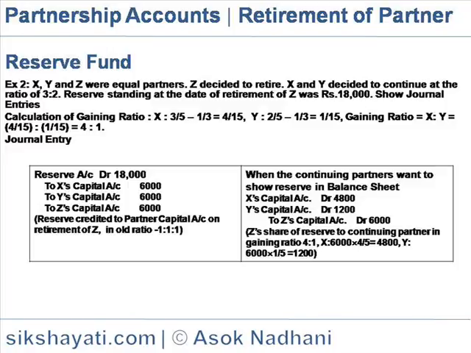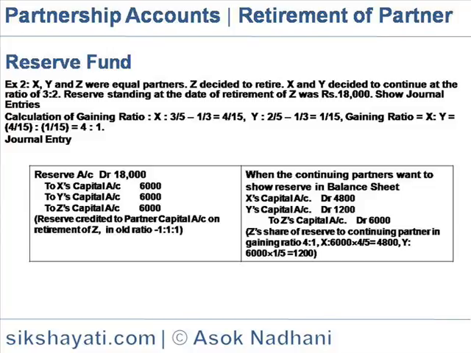Example 2. X, Y and Z were equal partners. Z decided to retire. X and Y decided to continue at the ratio of 3:2. Reserve standing at the date of retirement of Z was rupees 18,000. So journal entries. Calculation of gaining ratio: for X, 3 by 5 minus 1 by 3 is equal to 4 by 15. Y is 2 by 5 minus 1 by 3 is equal to 1 by 15. So the gaining ratio X is to Y is 4 by 15 is to 1 by 15. So 4 is to 1.